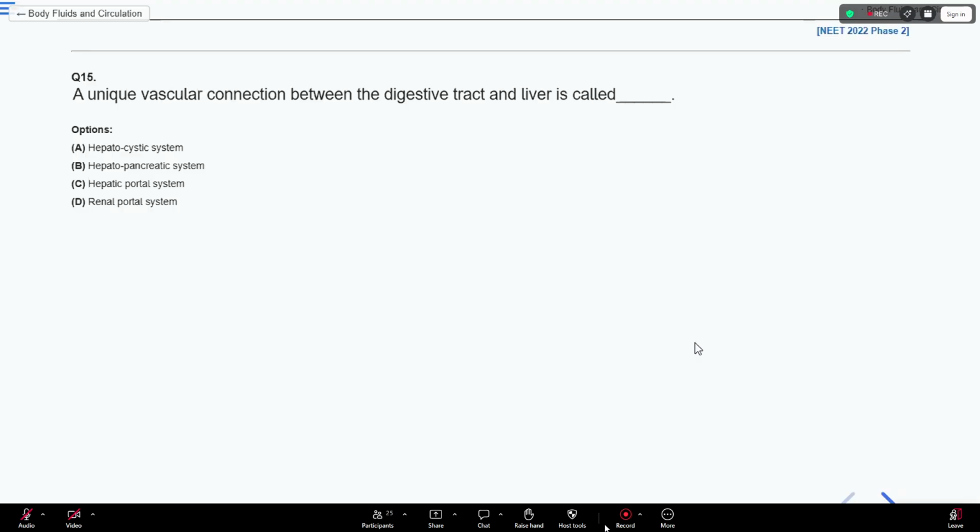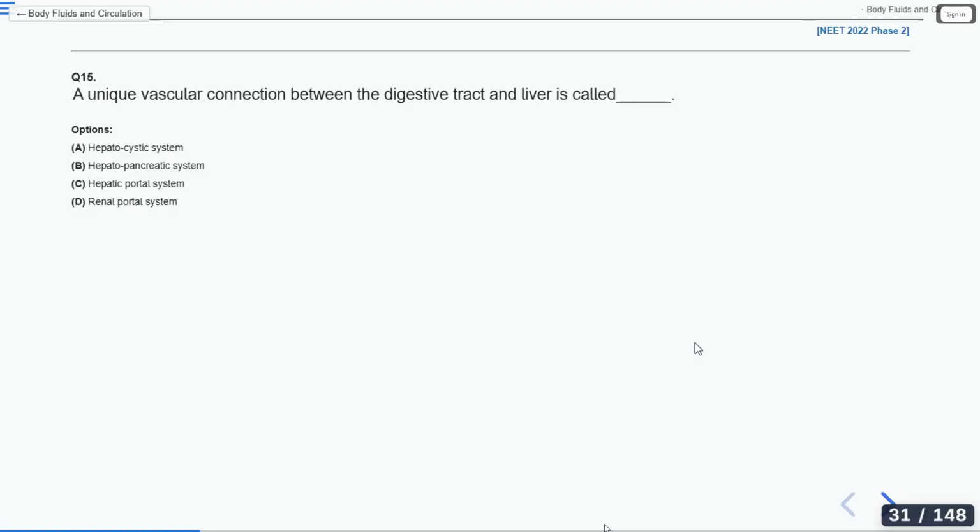Option C, hepatic portal system, you have given. C or D? Why the confusion, C or D? What is this renal portal system? See, the term itself is there. Hepatic portal system. Renal portal system. With the term only, you can easily identify the answers.